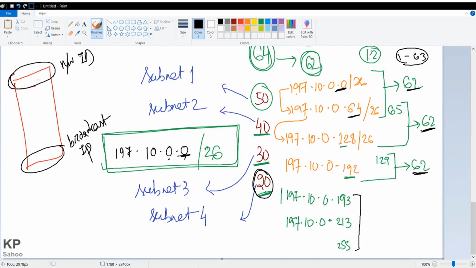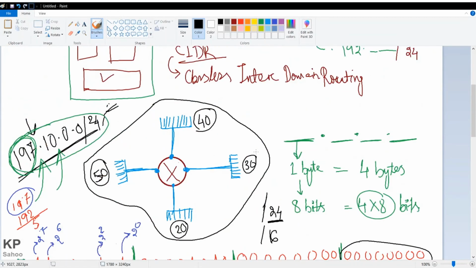So this was the problem, whatever the question I have given. So what was my question? So according to here, we have provided this IP as we have discussed. We can provide this network, and this network here, and all will be /26. This is the subnetted value.